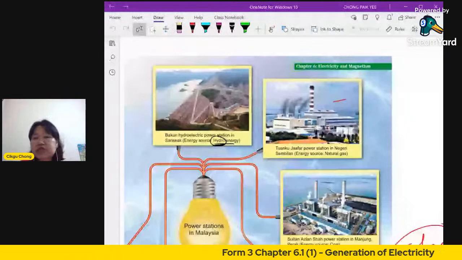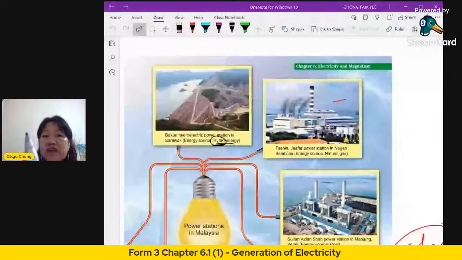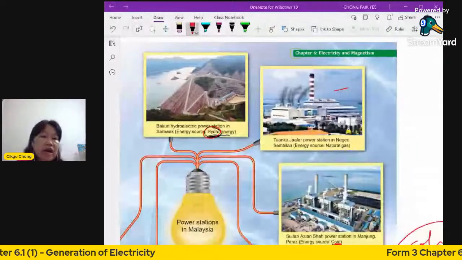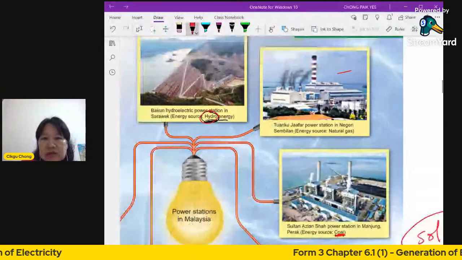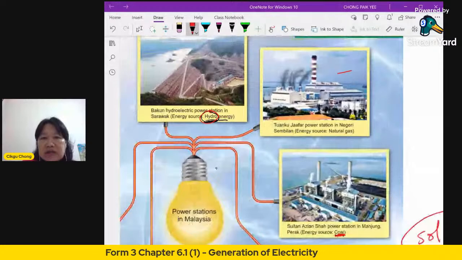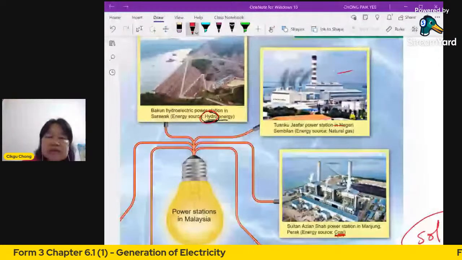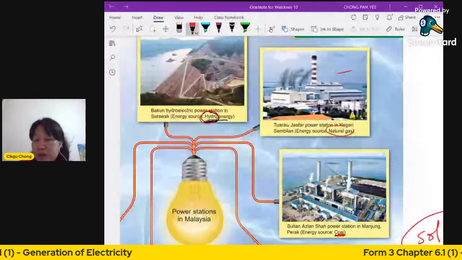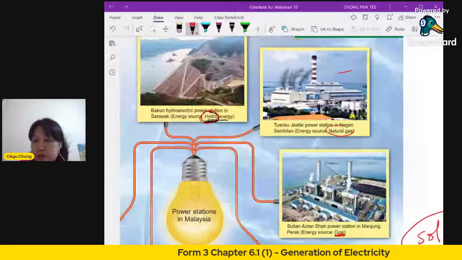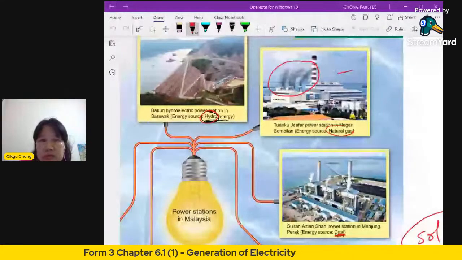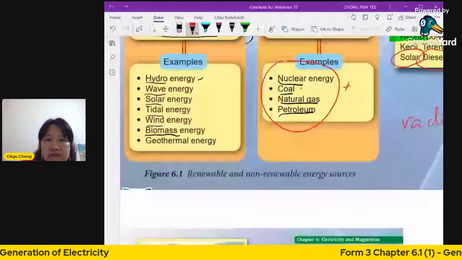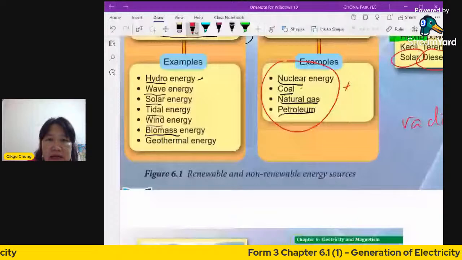So this is a very general idea for the next lesson. What is a power station? What kind of energy do they use? This one uses water because it's hydroelectric. So they use water to generate electricity. Here, look at the Tuanku Jaafar power station in Negeri Sembilan. They use natural gas, which is the gas you get when you get your petroleum. This one has a lot of pollution, because natural gas is non-renewable. These are called fossil fuels.